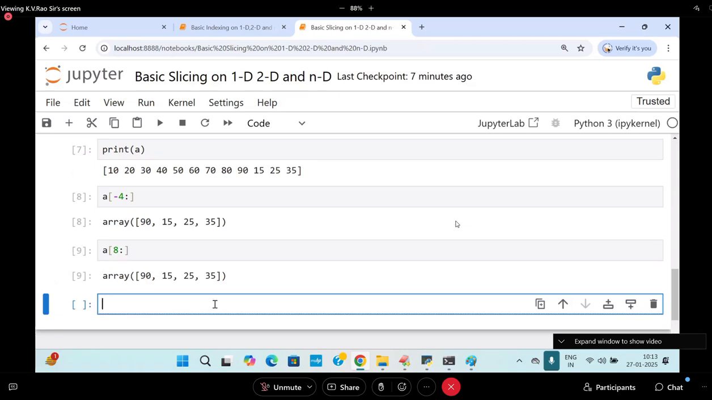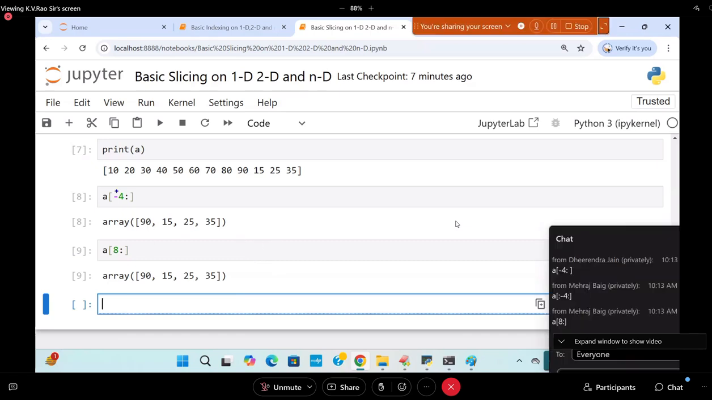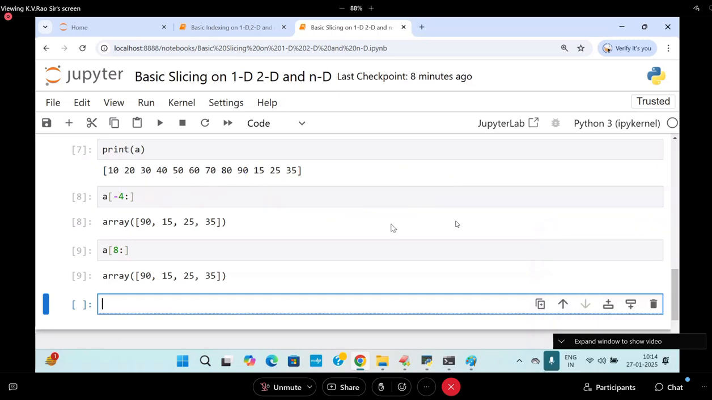Now, I want to get these values: 10, 30, 50, 70, 90. That is called plus 2 step. This is plus 2. And 0 you are starting with. Plus 2 you are coming to 2, then you are writing 4, 6, 8, 10. Like this you are getting it.